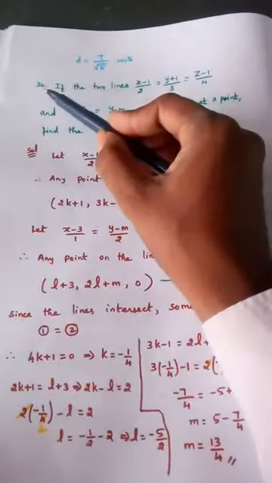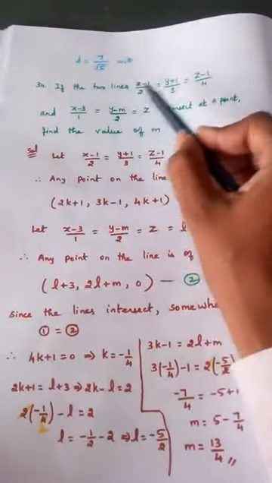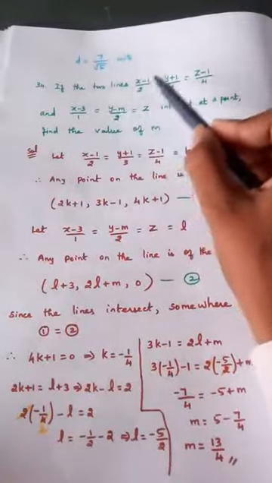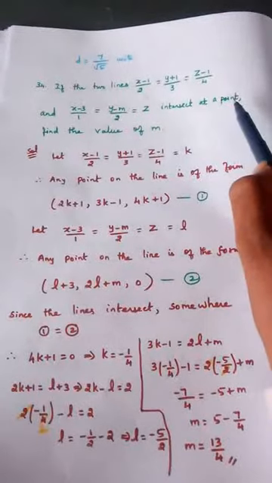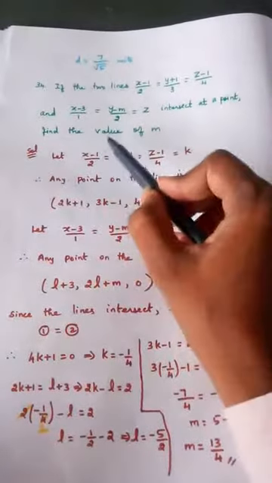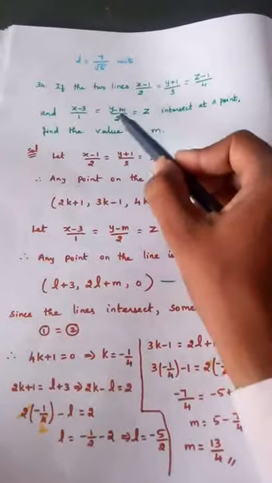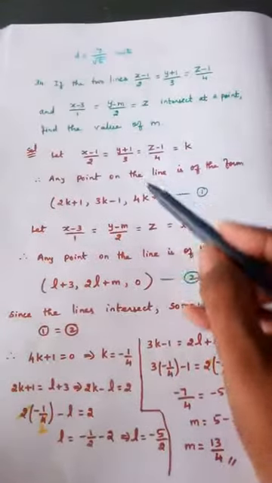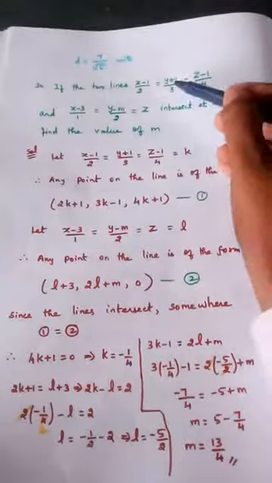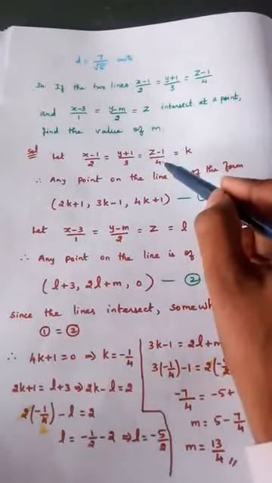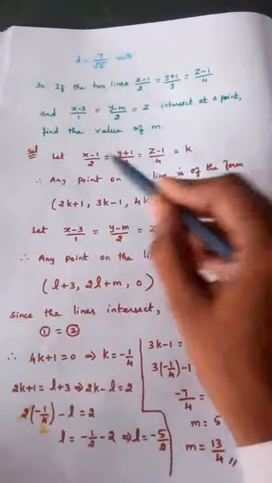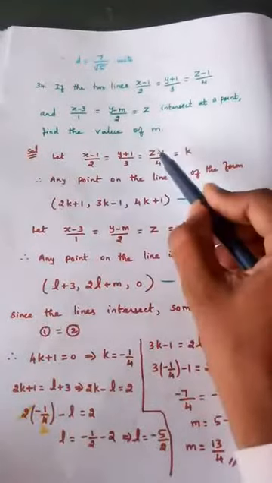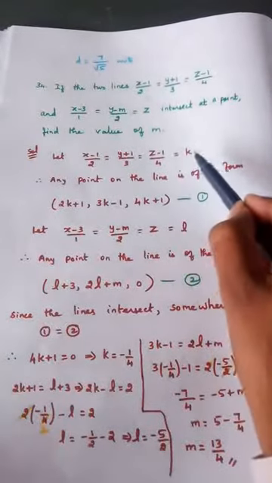Next problem, question number 34. If the two lines, this and this, which are clearly given in Cartesian form, intersect at a point, if they meet at a point, find the value of m. So what is this m value they are asking? What I am going to do for this problem, I am taking the first line and putting it equal to k by ourselves. Since all three are equal, I am taking all three equal to k. There is nothing wrong with taking it like this.